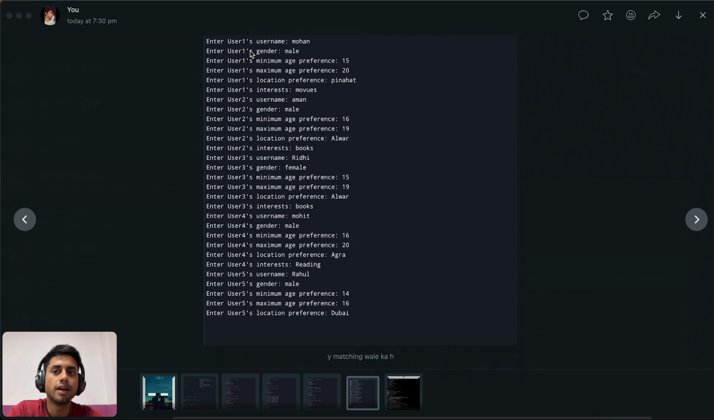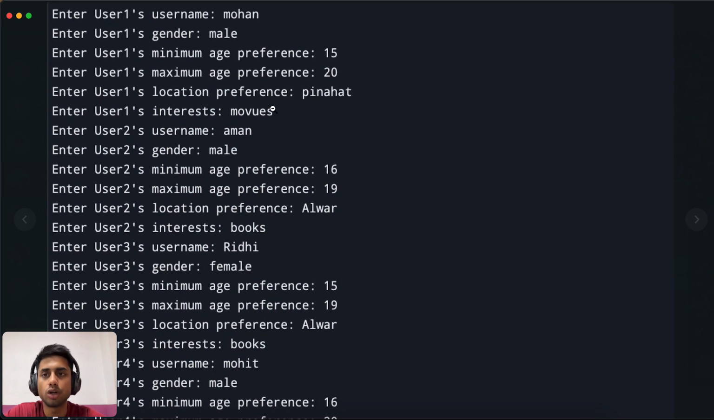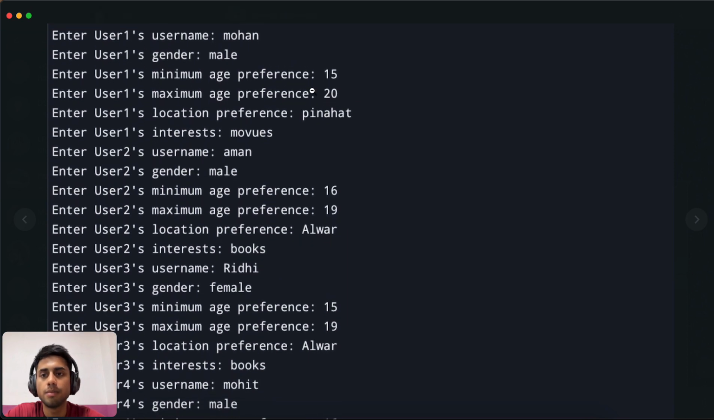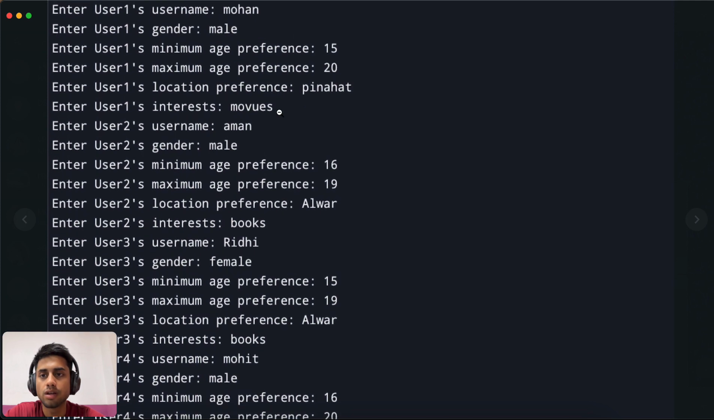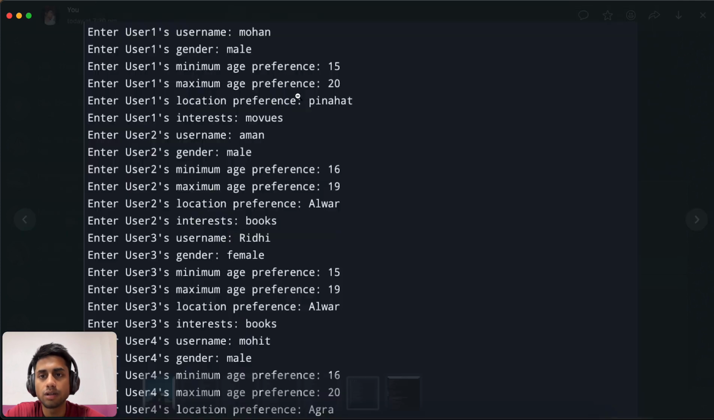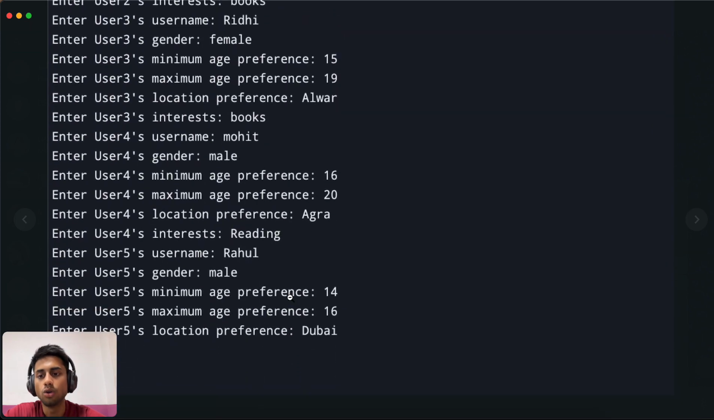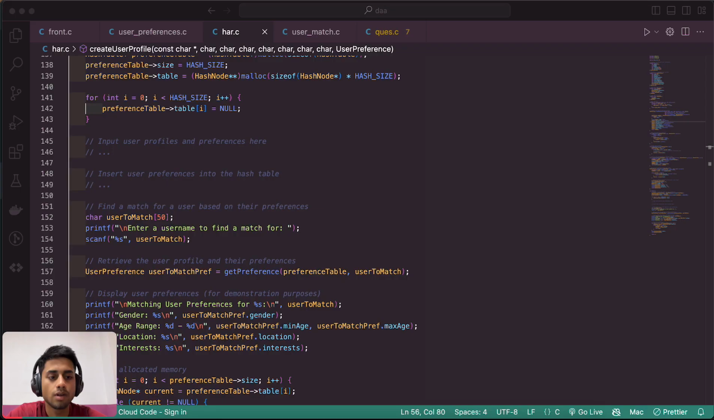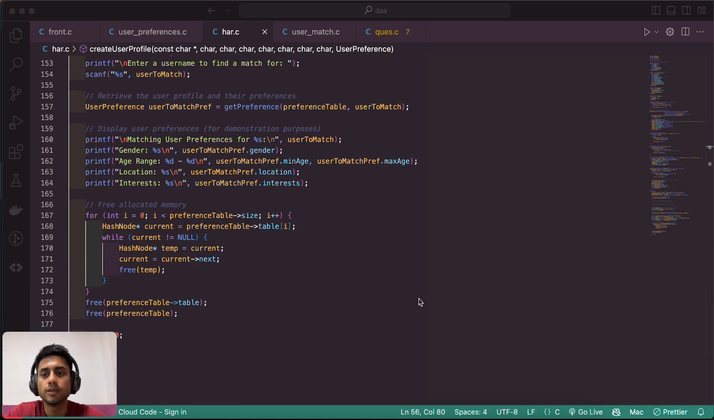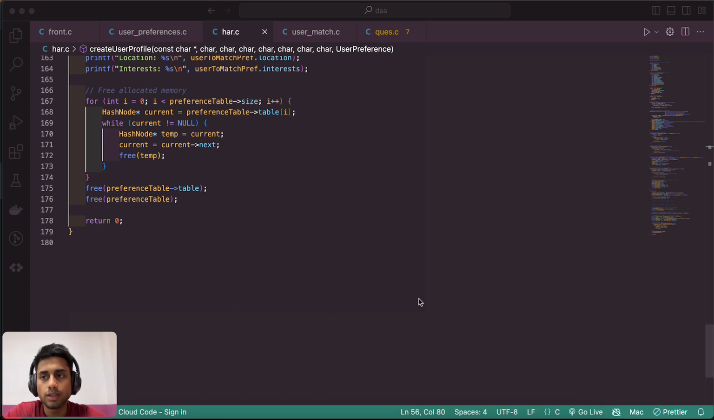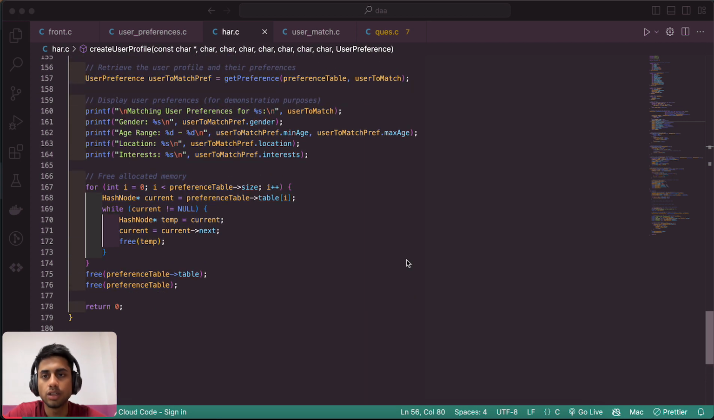As I enter one username, Mohan, it will ask male or female, the minimum age and maximum age, and the user's location preference and interest. Like this, it will ask for all the users. After entering all the users' preferences, it will ask which user you want to match. If I enter Mohan or another user, it shows the output.